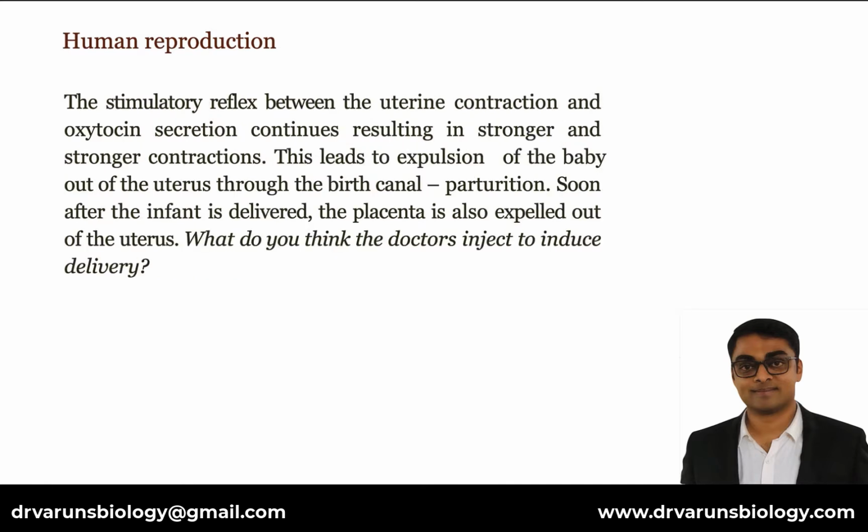The stimulatory reflex between the uterine contraction and oxytocin secretion continues, resulting in stronger and stronger contractions. This leads to expulsion of the baby out of the uterus through the birth canal, called parturition. Soon after the infant is delivered, the placenta is also expelled out of the uterus.